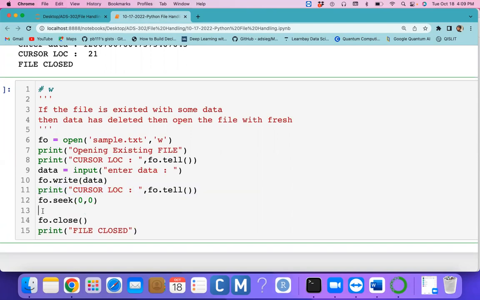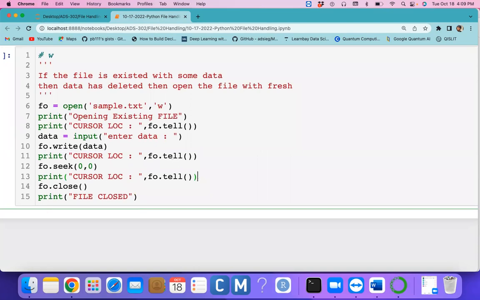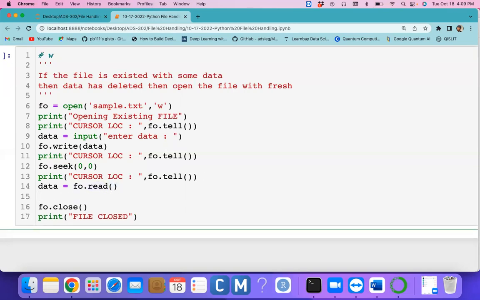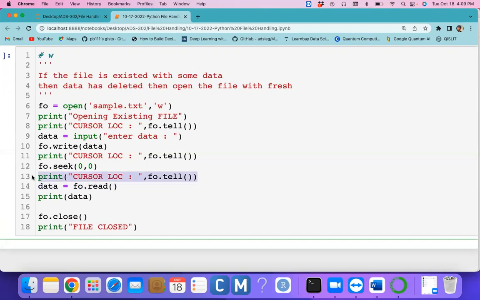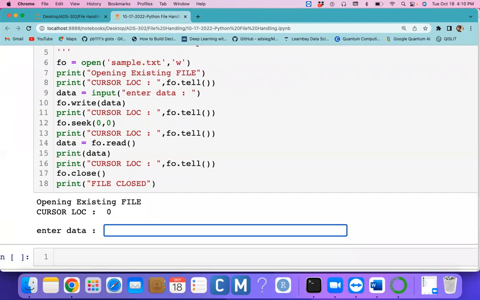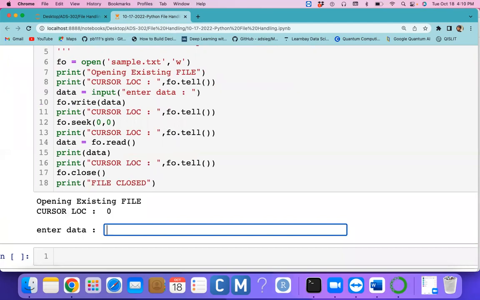After you set the cursor at the beginning of the file, I just try to read the data we have. I read the data with the help of the read method, so I can read the entire data from the file, and after that I would like to print the data. After printing the data, I want to know the cursor location. But this time, observe here, you open the file in W mode, not W plus mode. W means only for writing. If you use the read method, you will get an error here.